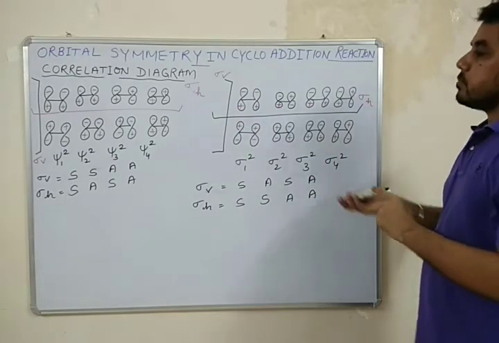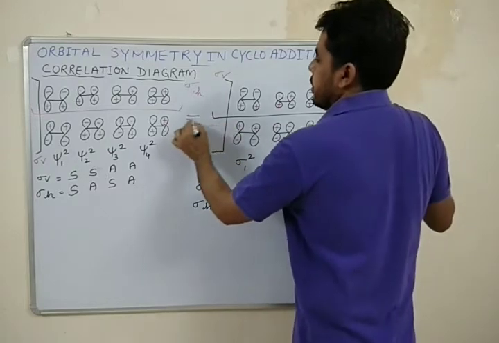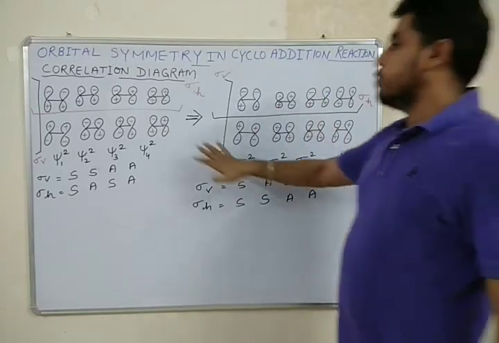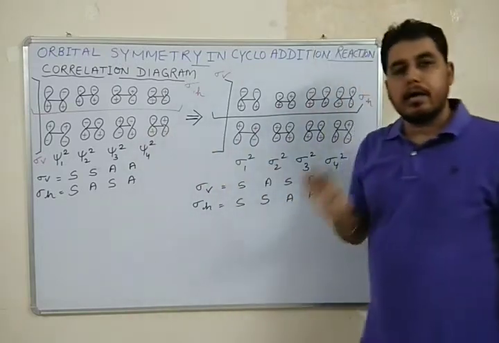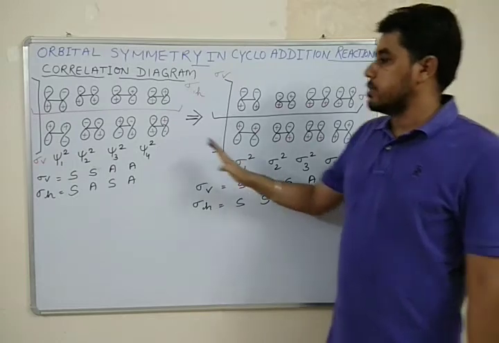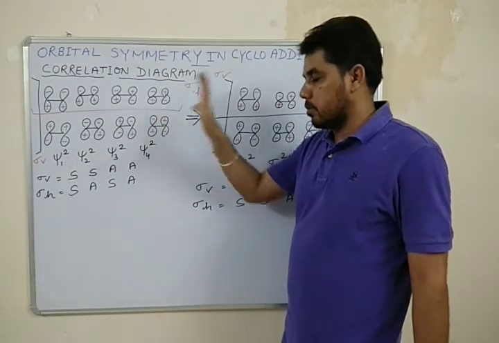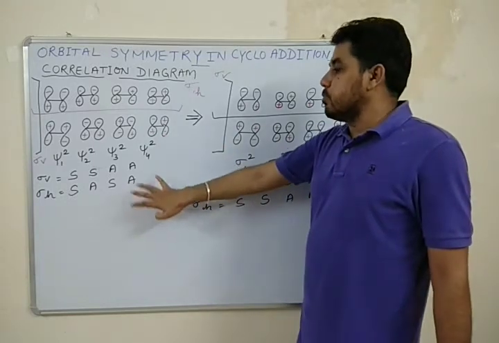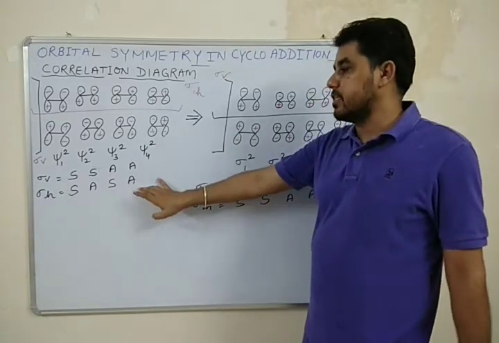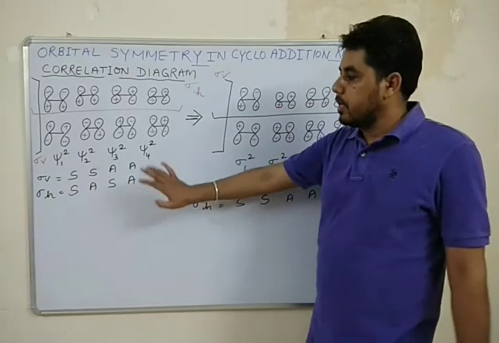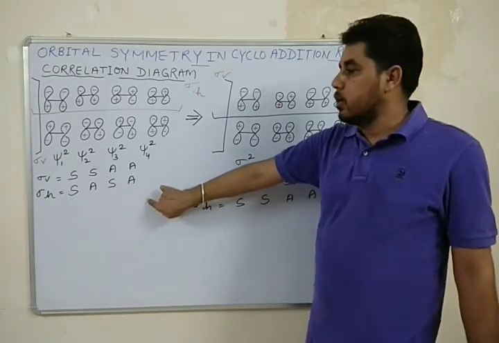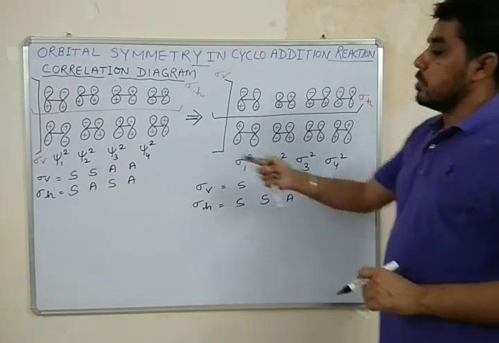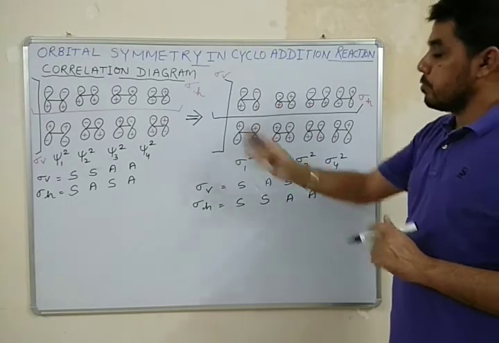Okay, so here I have constructed the molecular orbitals for both reactant and product and also mentioned the symmetry properties of all the molecular orbitals with respect to both the symmetry elements sigma v, that is vertical plane of symmetry, as well as sigma h, that is horizontal plane of symmetry. Now let me draw the correlation diagram for both these products.